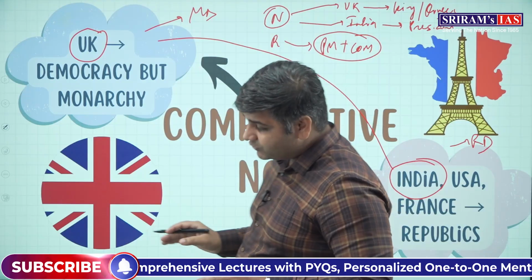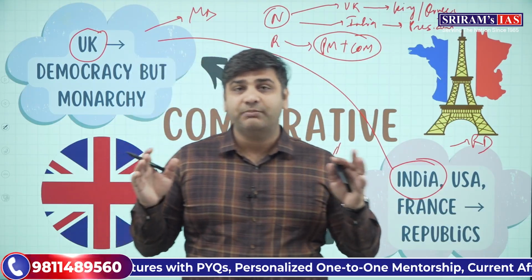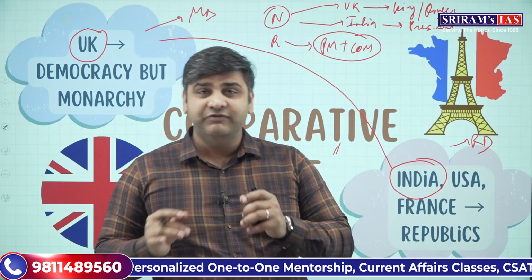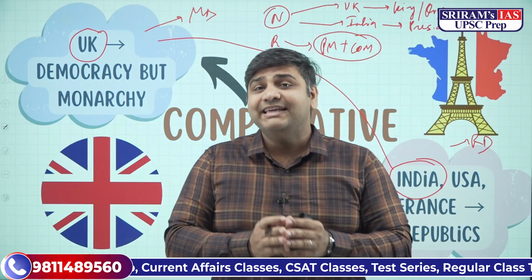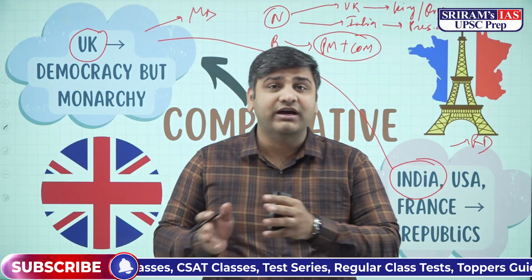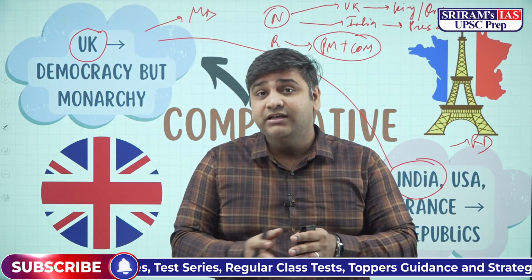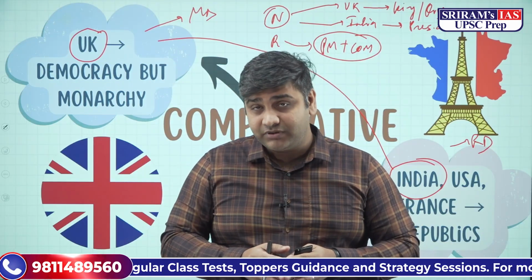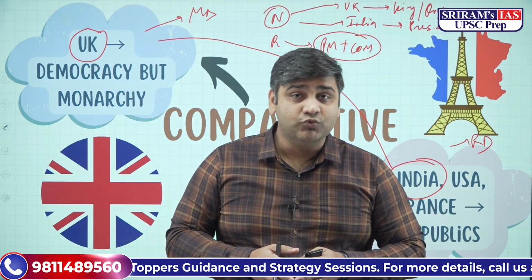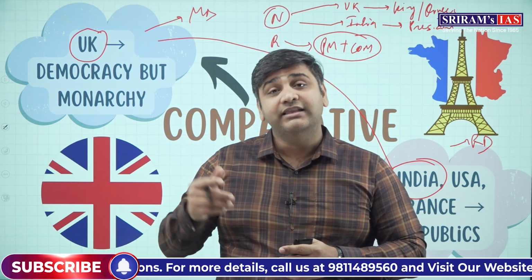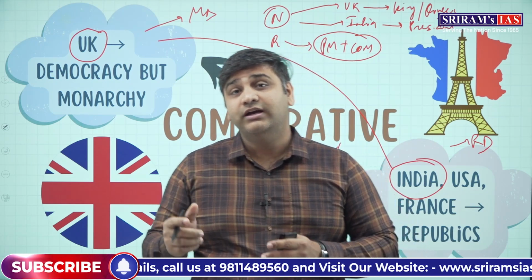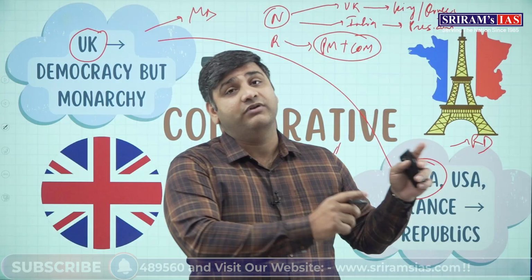I hope you have understood this, friends. So this was the topic, republic. It is very important. The meaning of it is that the head of the state is elected. The person is not monarchy. It's not hereditary. No generational rights have been given to the head of the state to rule, and the head of the state can be removed through impeachment. The head of the state also is elected after every 5 years.